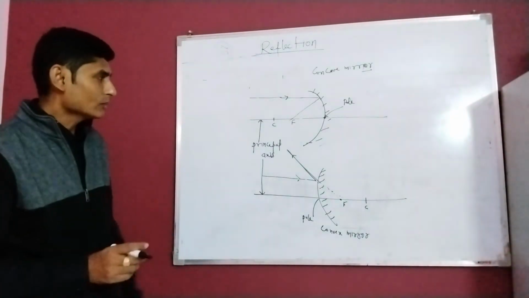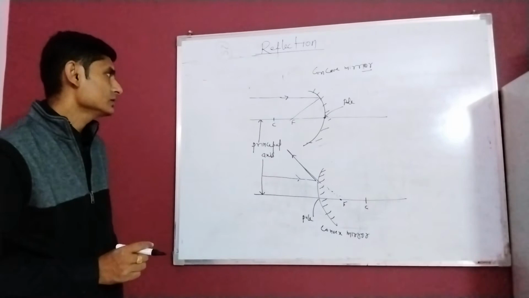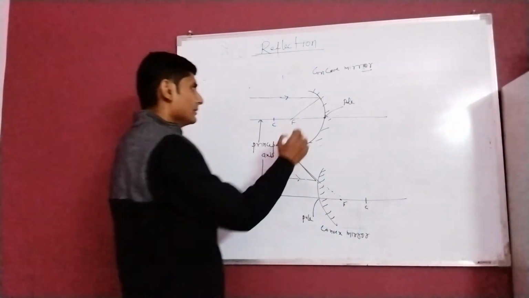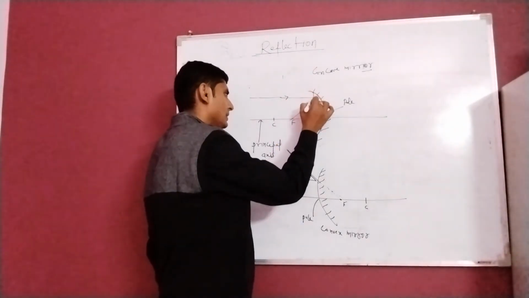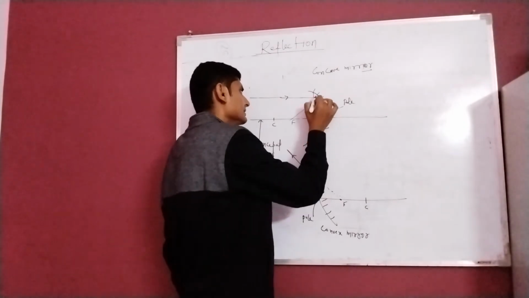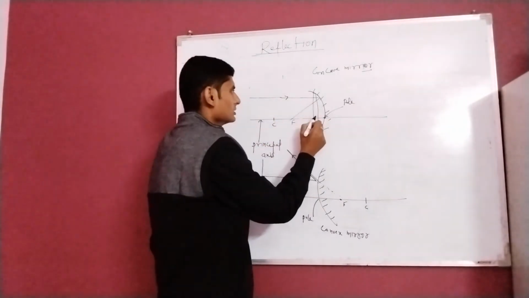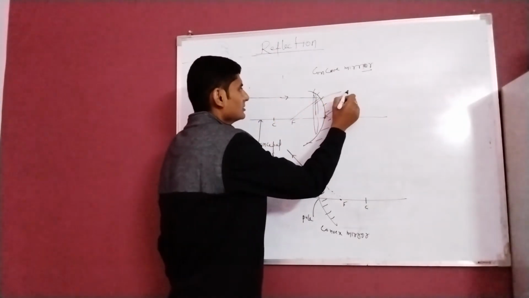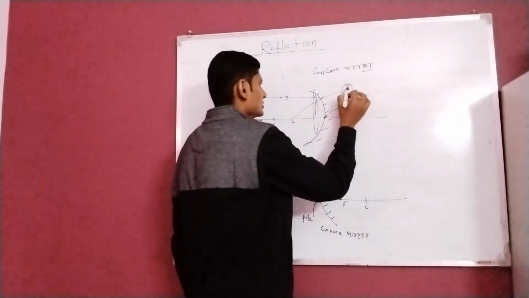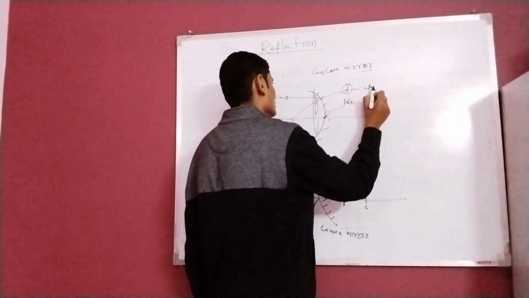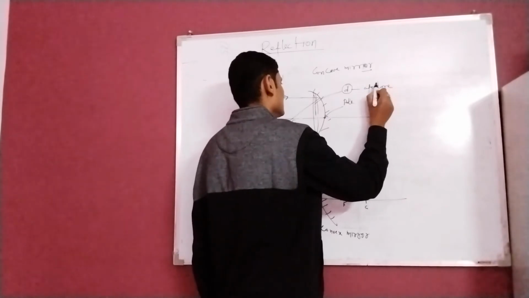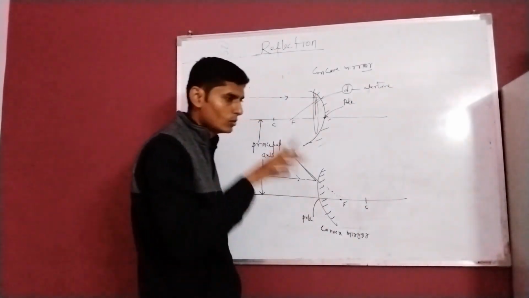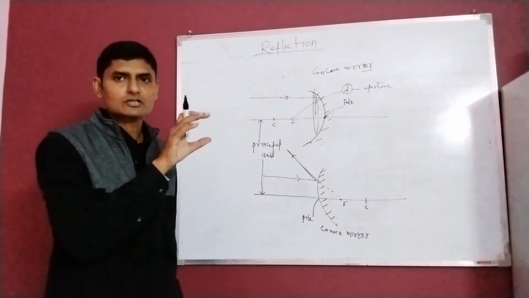Okay. One more thing I would like to tell all of you is the aperture, the effective diameter. Suppose this is the effective diameter on which light is incident. So this is diameter D. This is known as aperture. So aperture is the effective diameter over which light is striking.